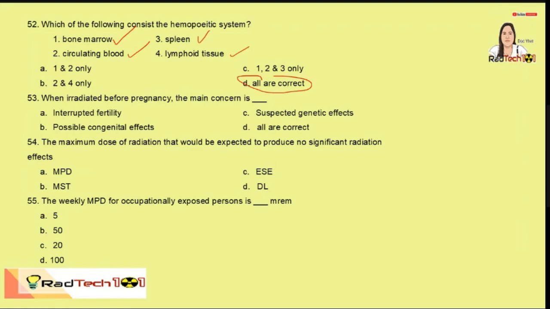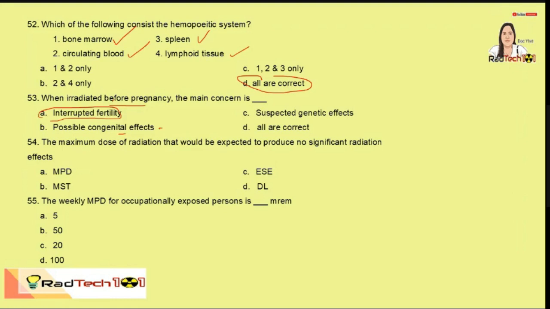53. When irradiated before pregnancy, the main concern is interrupted fertility. This is according sa kay Busyong. So before pregnancy, when the patient is exposed to radiation, the main concern is interrupted fertility. And if the patient is irradiated during pregnancy, the concern includes possible congenital effects.